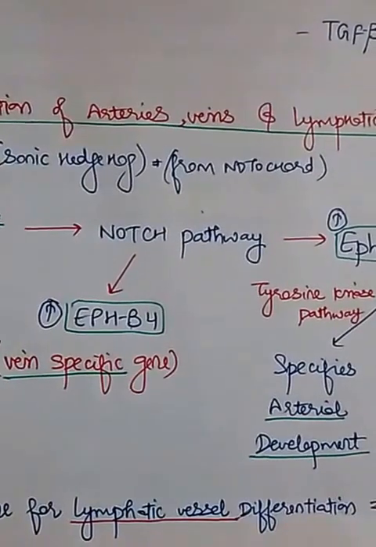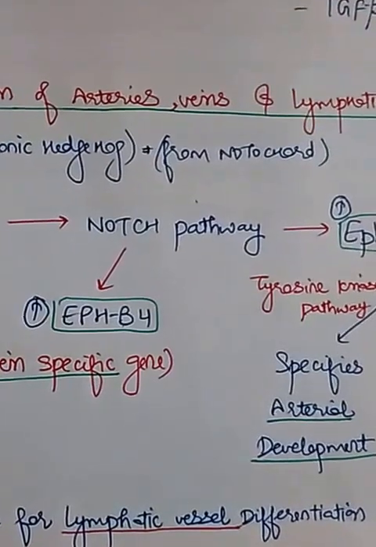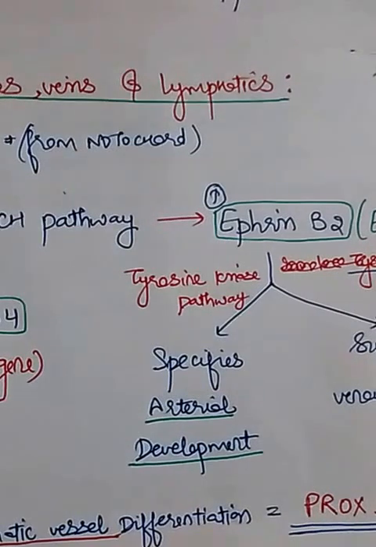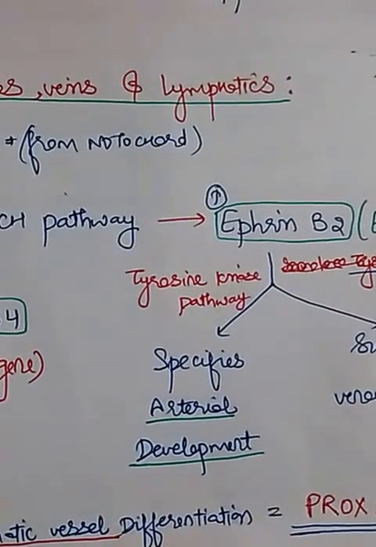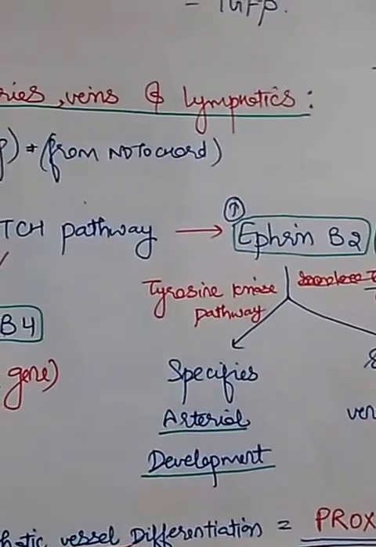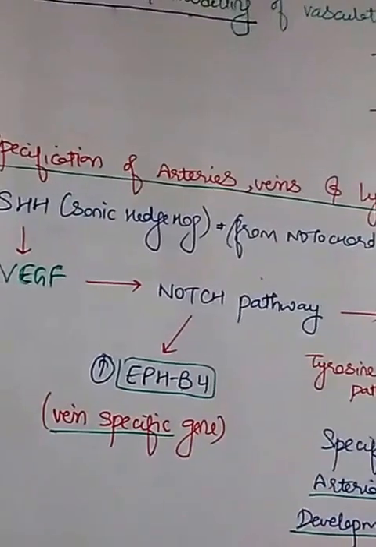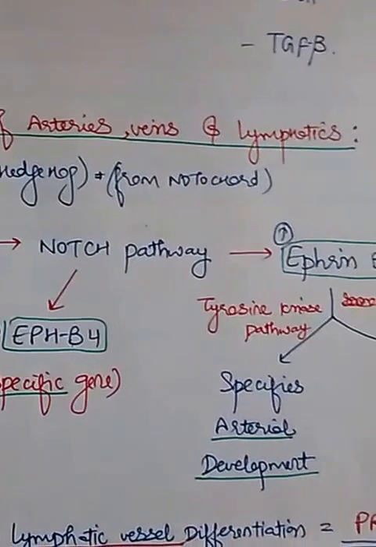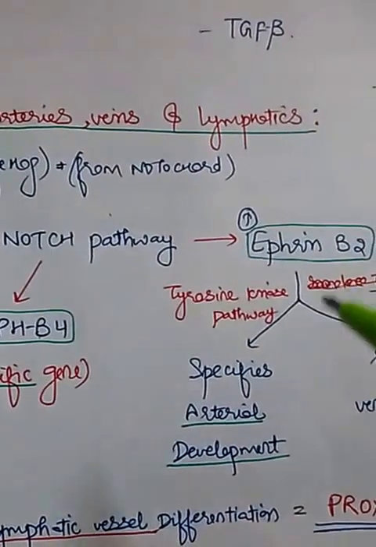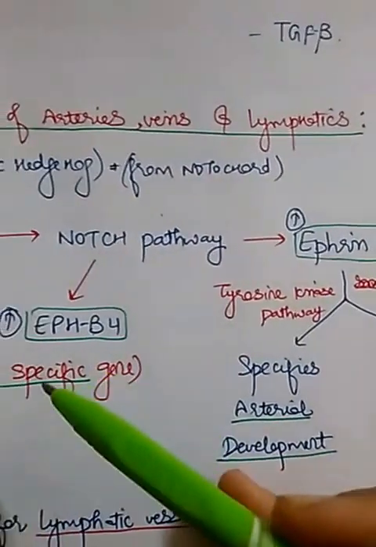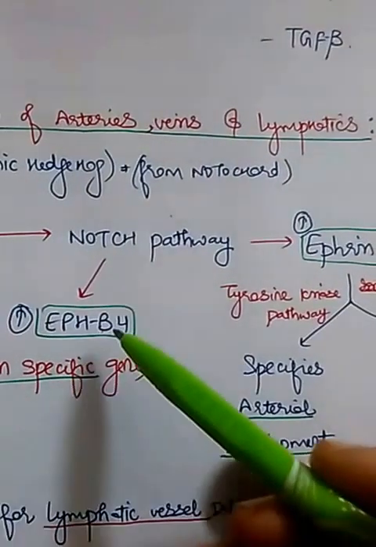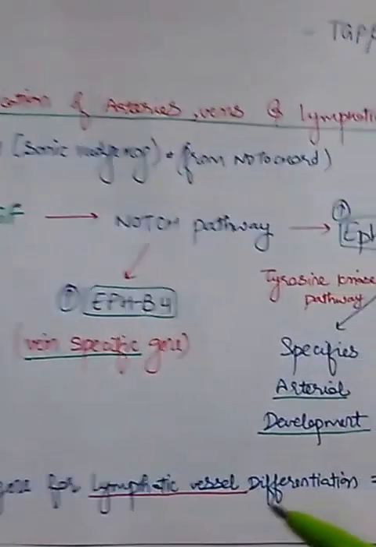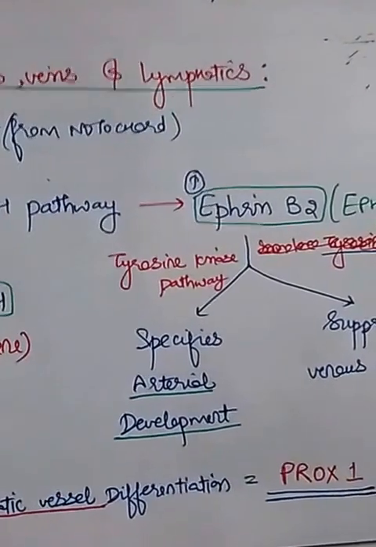And this EPHB4 is the vein specific gene. So you should know the artery specific gene is ephrin B2. But when the question comes about the genes specifying arterial development, then you will mention the notch pathway also, the notch gene if it comes, then this also. But the major gene is still ephrin B2. And the major gene for vein specification is EPHB4, and the major gene for lymphatic vessel differentiation is PROX1.